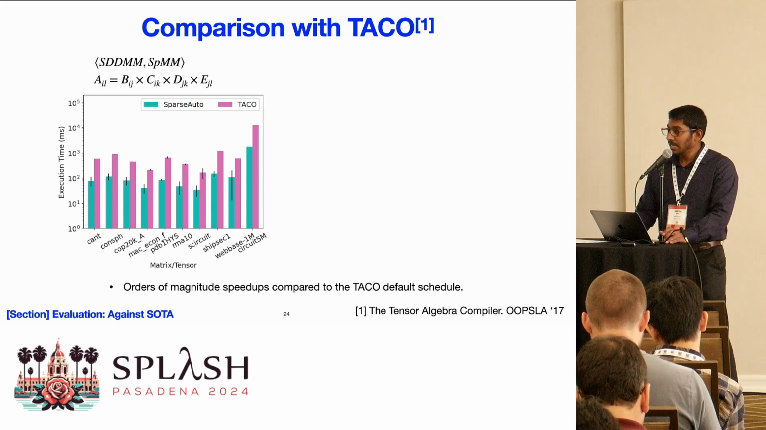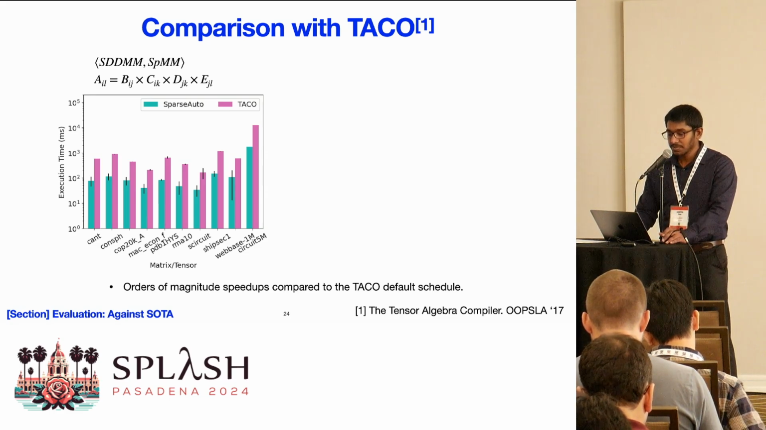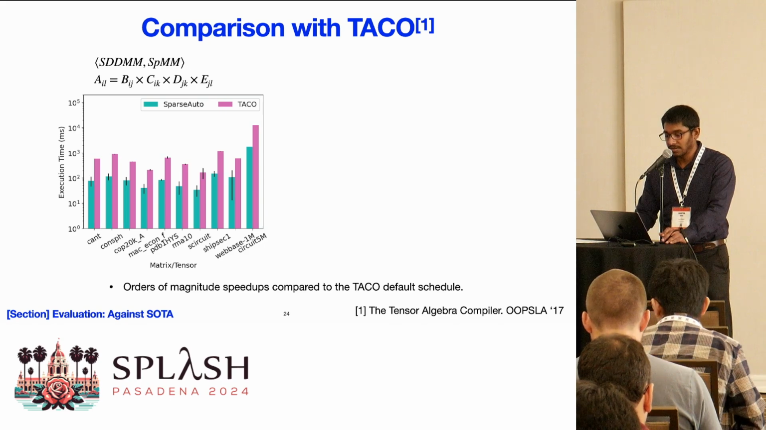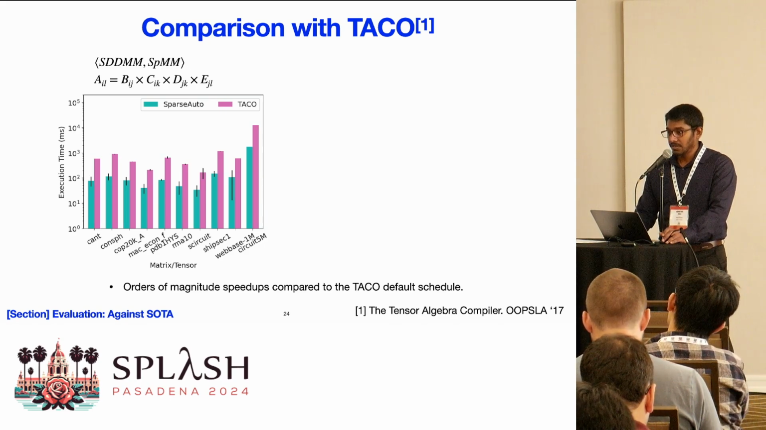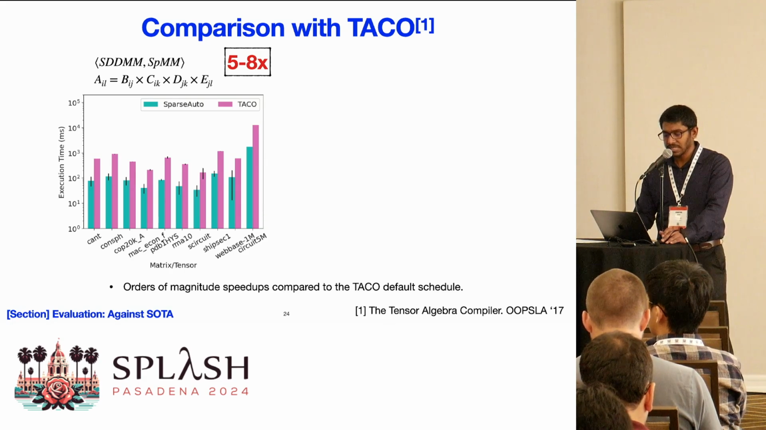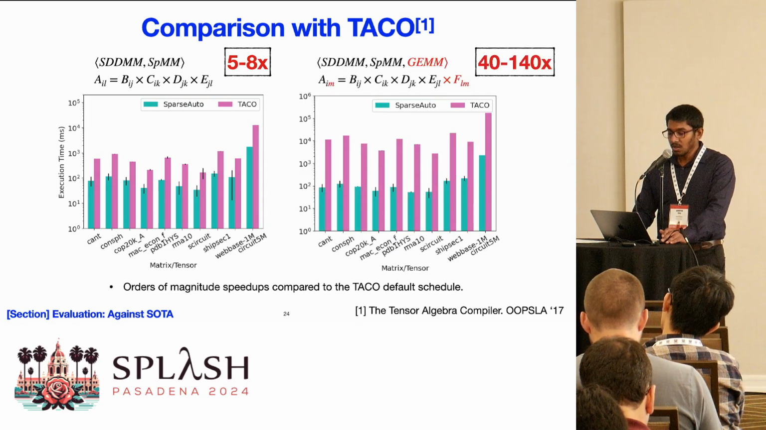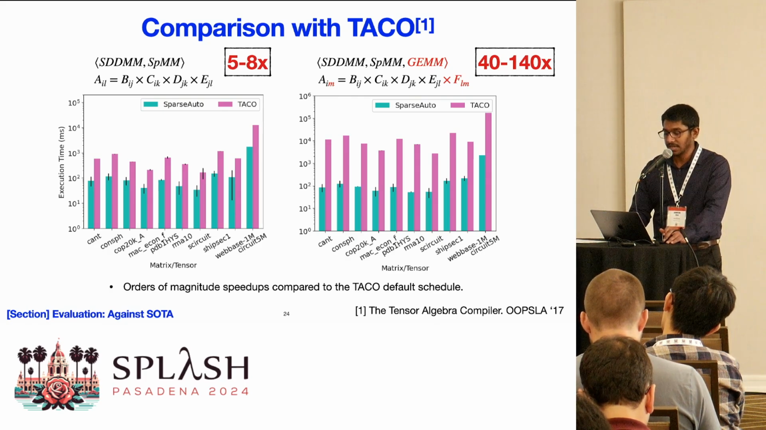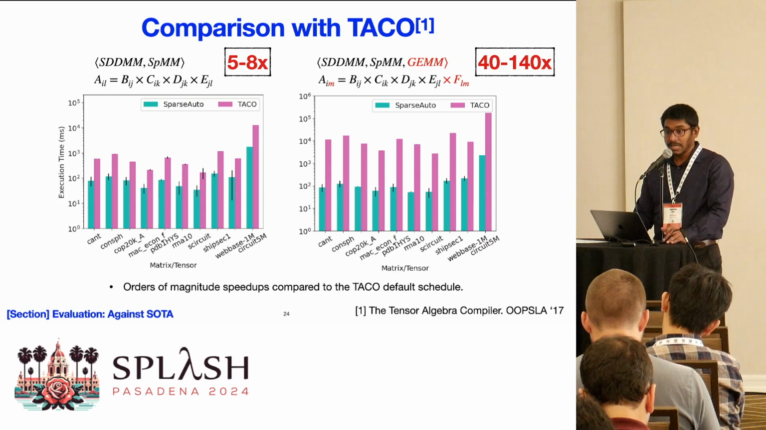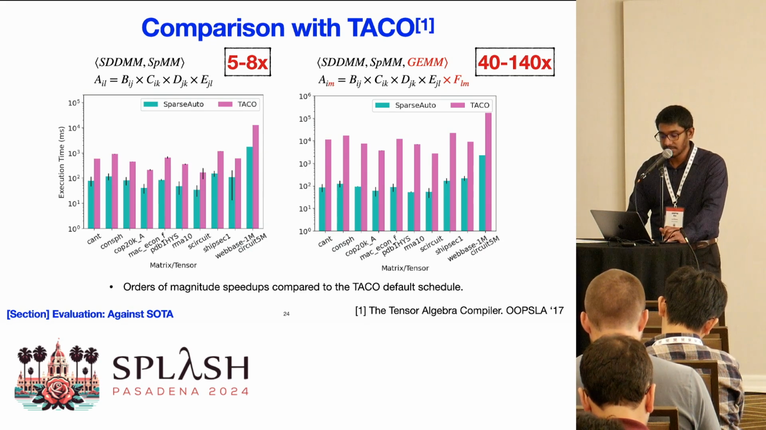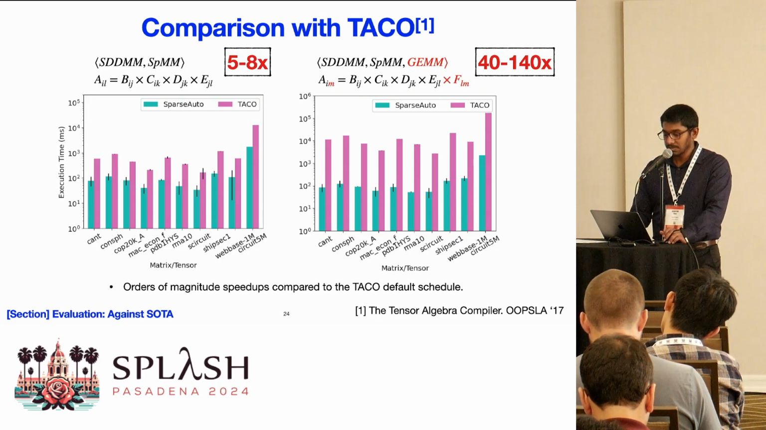Results for sampled dense dense matrix multiplication, sparse matrix multiplication contraction is shown on the left. This kernel is used in graph neural networks. We see that the SparseAuto selected schedule is orders of magnitude faster than Taco. The plot on the right shows the results after adding the gemm kernel to the first computation, extending it. We see that now the speedup varies between 40 and 140 for the same data sets as compared to 5 and 8 before. This shows the gains our framework gets by optimizing for asymptotic time complexity.